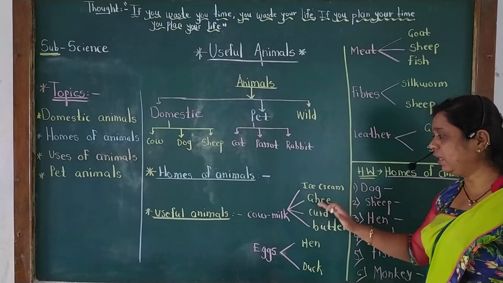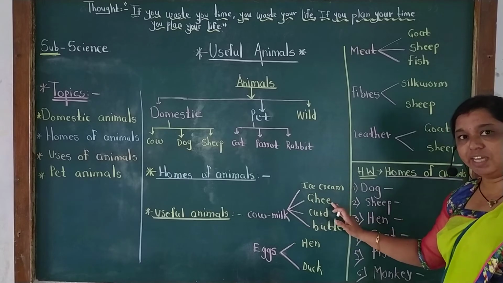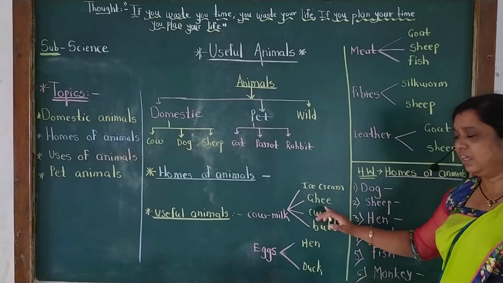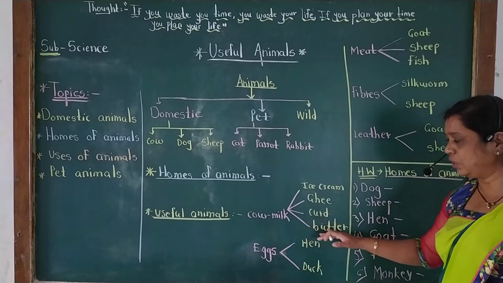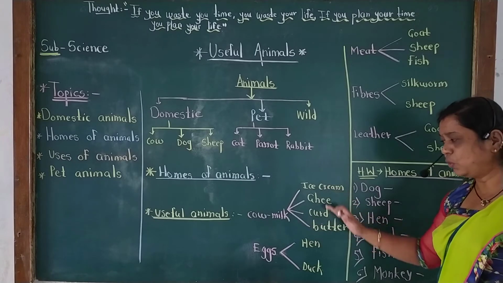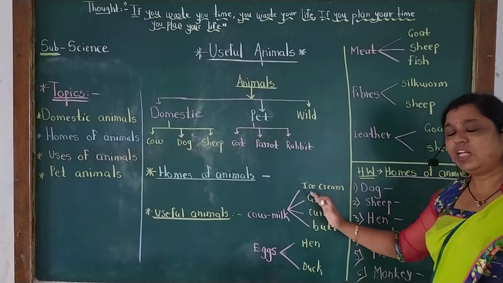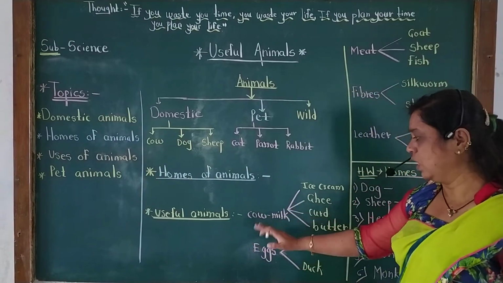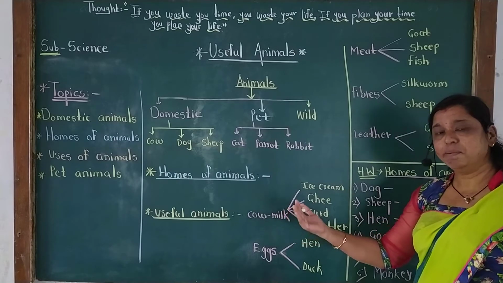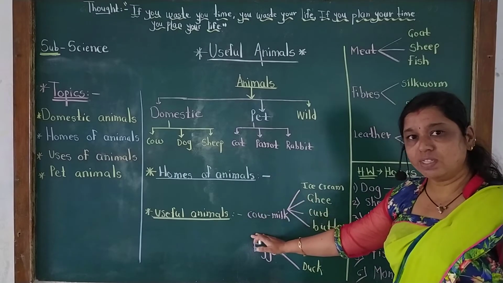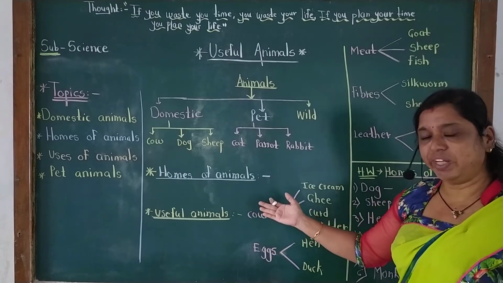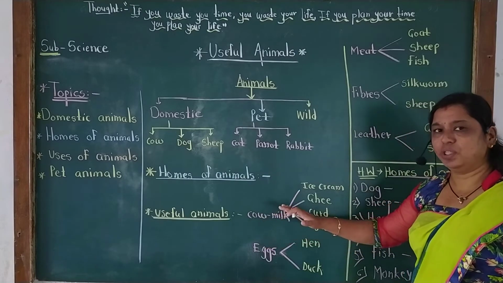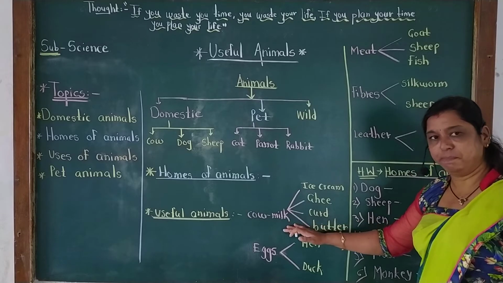Your mother also makes ghee from the milk, you know that ghee, then curd means dahi, then butter that you are using on pav bhaji. You know that these items we regularly use in our homes, we get from the milk of cows. Other animals also give us milk, which are buffaloes, and from sheep also we get milk. In this way, these animals are useful, which give us milk.